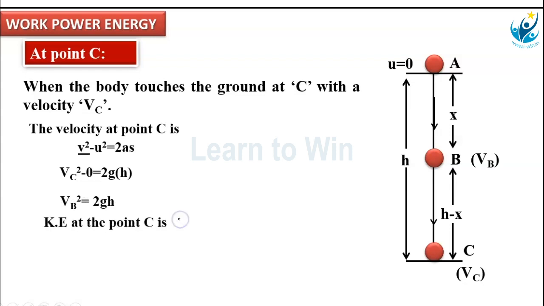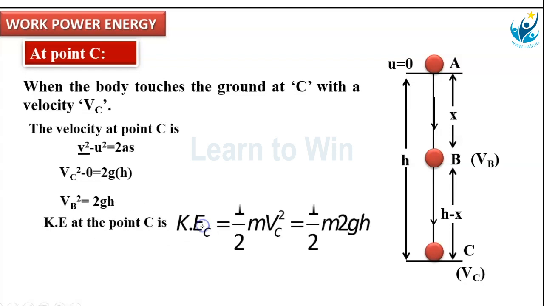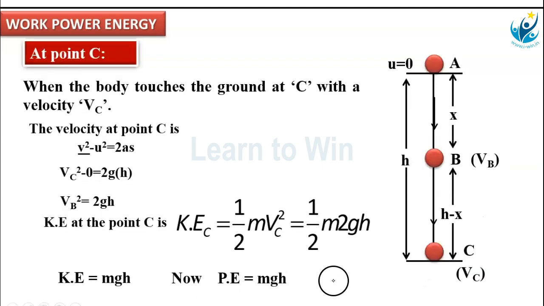Now, kinetic energy at C point is half m Vc square. What is Vc square? 2gh. Instead of this Vc square, I am writing 2gh. The 2 cancels. Kinetic energy at C point is mgh. Now, potential energy at C point. Formula is mgh. What is this h? Height of the object from the ground. Now, the object is on the ground itself.